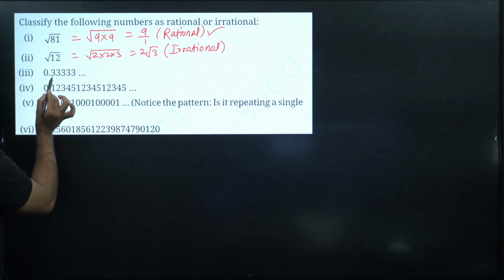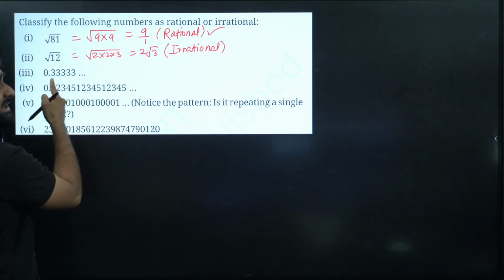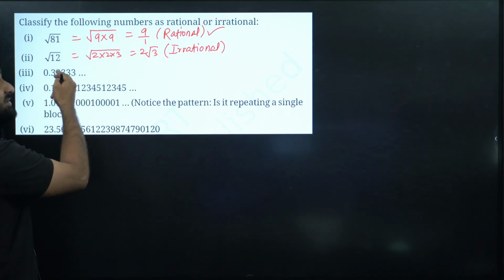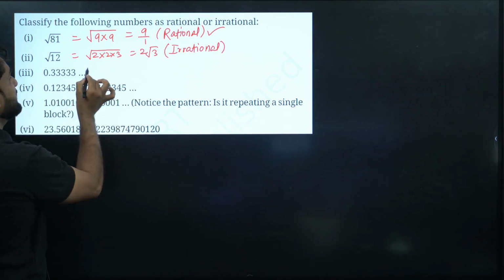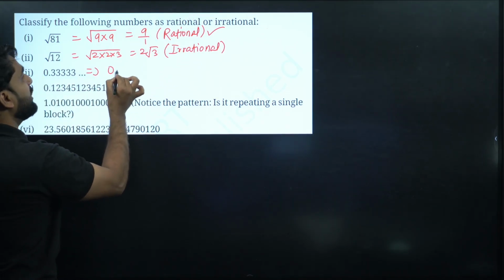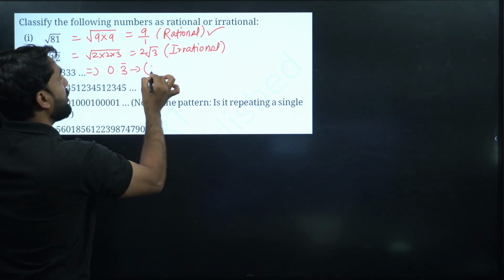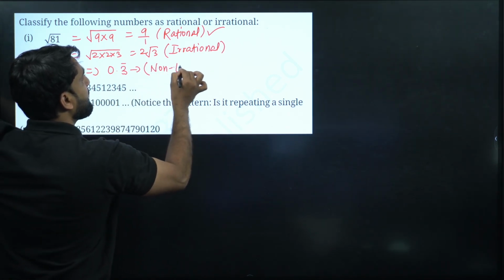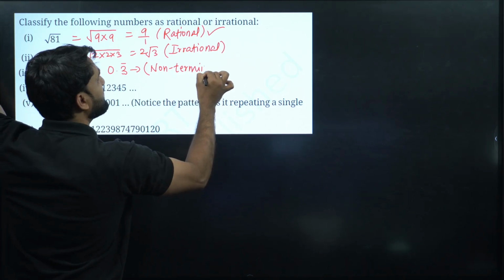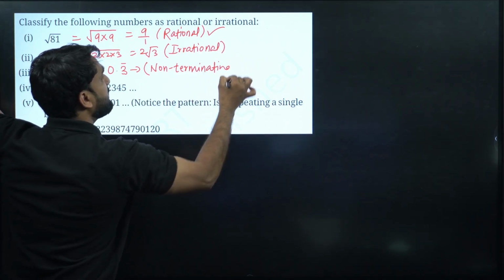Now 0.333333. It means that here in this decimal expansion, 3 is continuously repeating. Such expansions we can write as 0.3 bar. This decimal is called non-terminating but repeating.